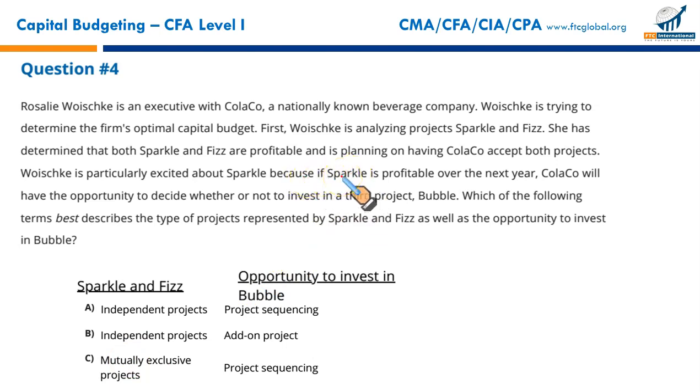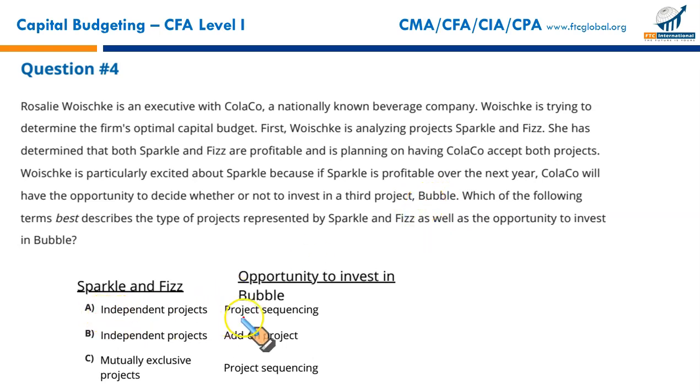Sparkle is a project whose success will determine whether we will invest in the next venture, Bubble, or not. Right? So it means it's project sequencing. Once our first project, Sparkle, proves to be profitable, then we will make an additional investment or take on the next project, Bubble. So in fact, Bubble is a result of project sequencing, which means that investing in the project Sparkle today creates an opportunity to decide to invest in the related project in the future.